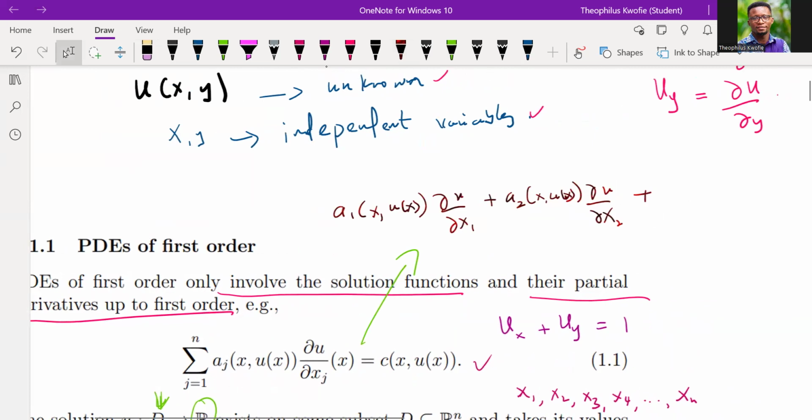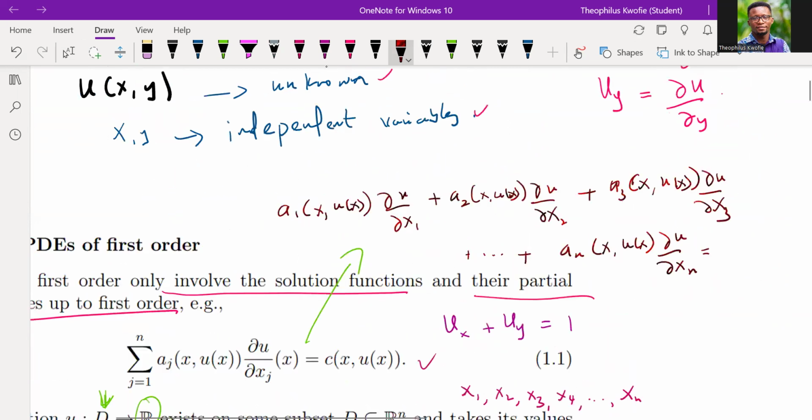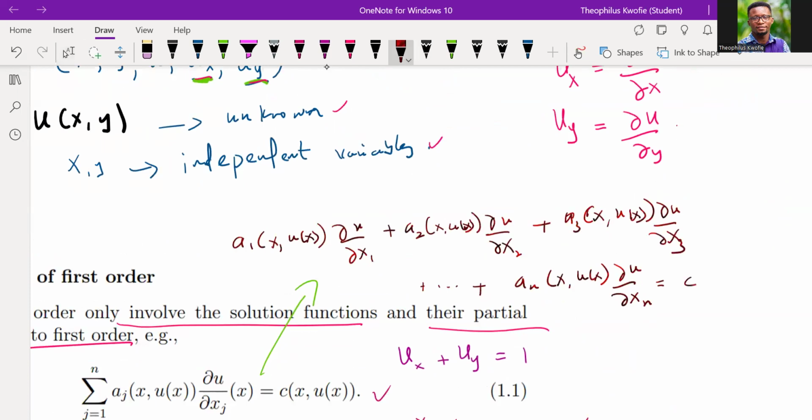When j is 3, I get a3, up to the time when j is n. In that case we have an, and that is equal to the right-hand side, which is c of x, u of x. Is that okay?